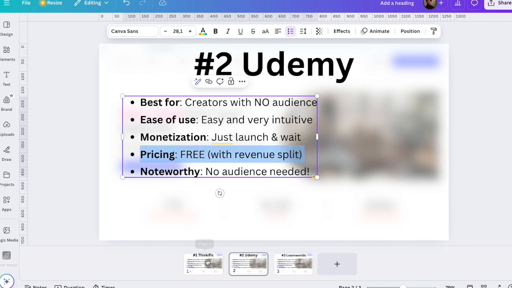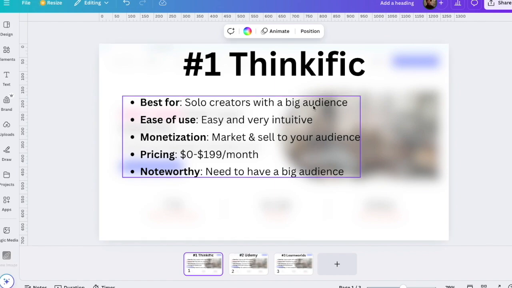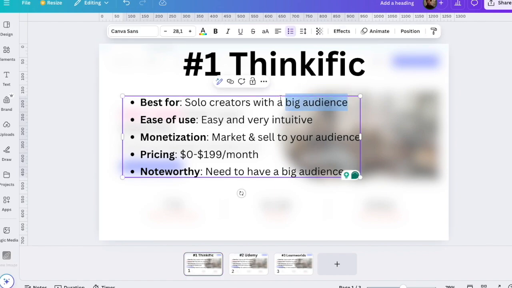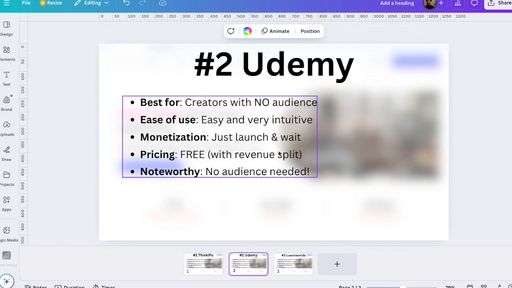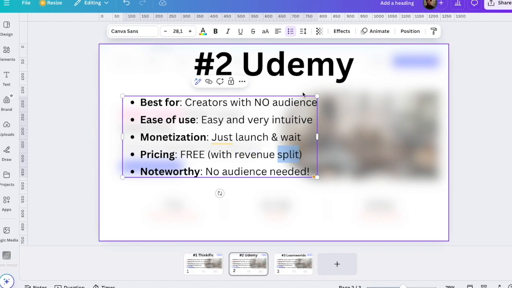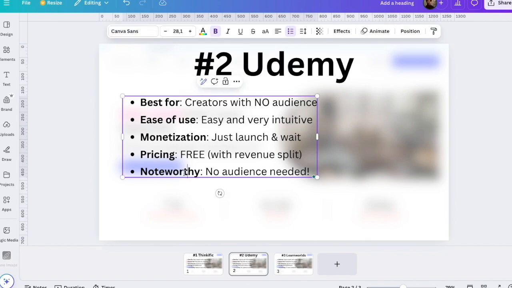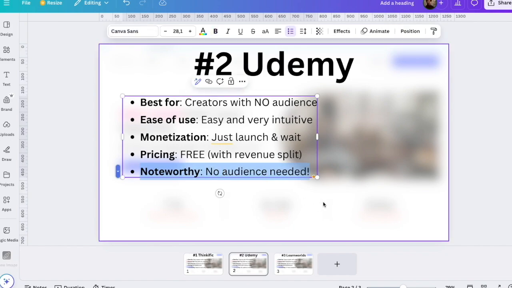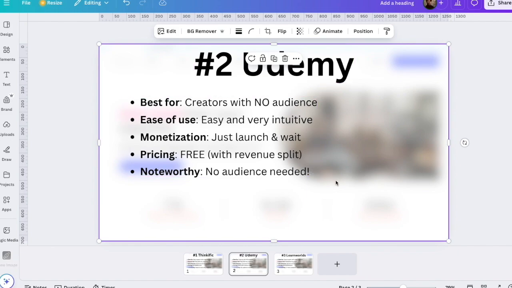So if you're looking to grow, I would actually go with Thinkific and just do the work to build an audience, because there is no limit when it comes to earnings. But on Udemy, I have at least heard and seen that people earn very little, even with a good amount of course sales, simply because of this revenue split and this constant heavy discount that is run on your courses. And yeah, the only noteworthy thing here is that you don't need an audience to create a course on Udemy. So that's for you if you don't want to build an audience, if you don't want to, let's say, make a couple of hundred YouTube videos for the next couple of years to build an audience that would potentially be interested in your course. That is it for Udemy.